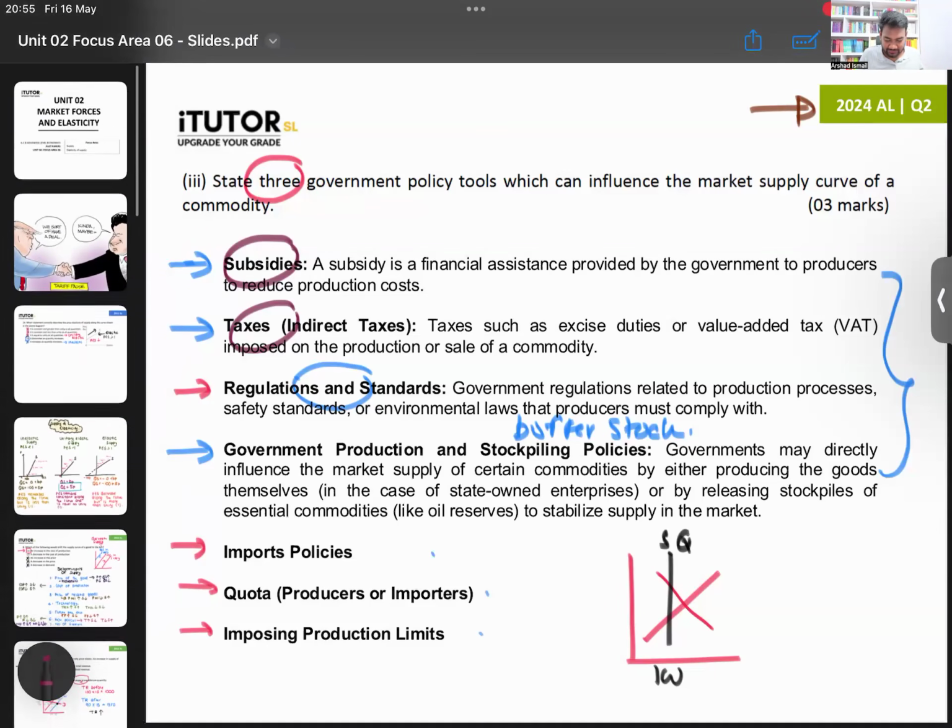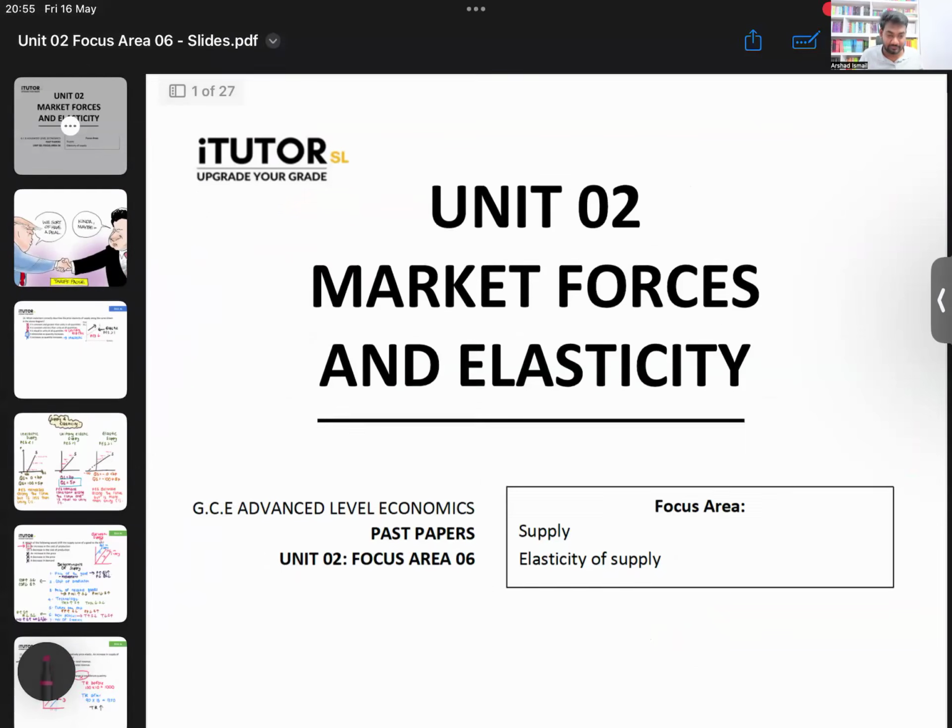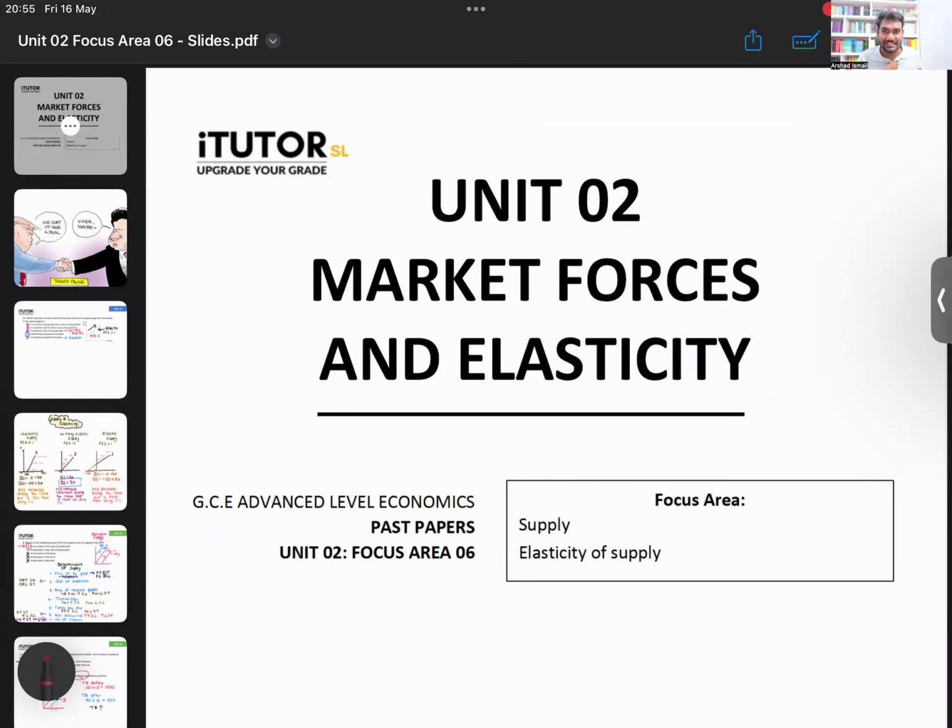Is that okay? Done. We have 5 minutes, so I'm not starting market equilibrium. Next class, we will start market equilibrium. That is focus area number 7, a bit of a bigger part. When they state a point, you don't have to explain in detail, but to be on the safer side, I would recommend giving a small 1 to 2 line explanation. Not a paragraph, but instead of saying just the word subsidy, say what a subsidy is. That's better. So with that, we'll end it.